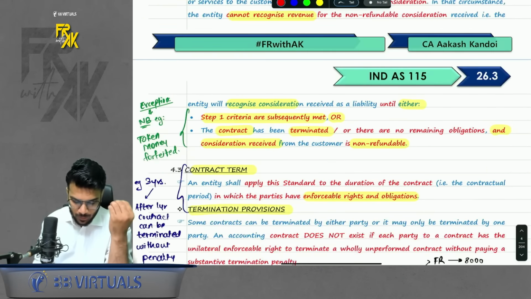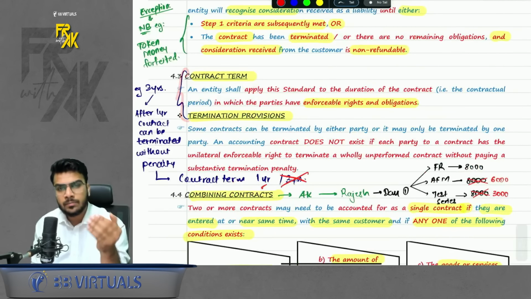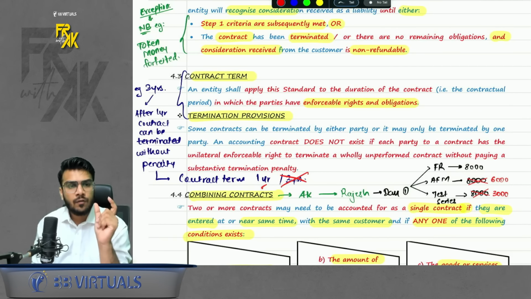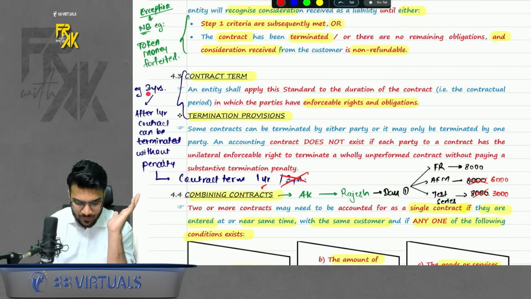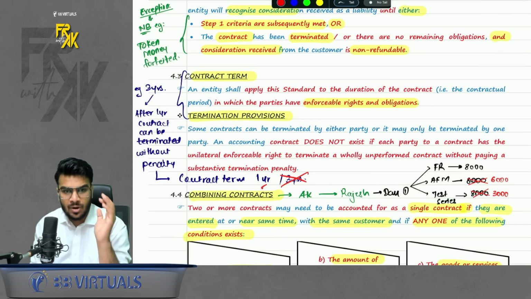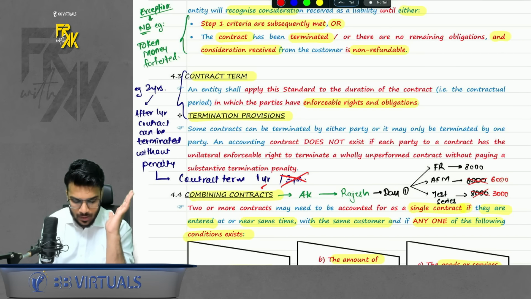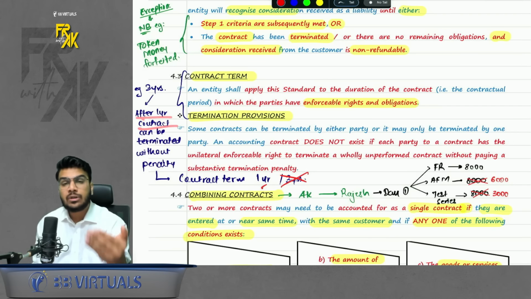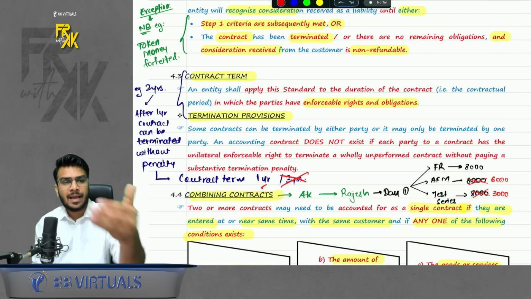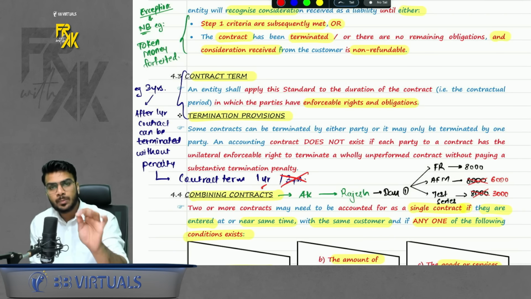Okay, the next point was contract term. What is the meaning of contract term? Contract term means you need to see what is the tenure of this contract. So let's say we entered into a 3 years contract, where I will give you 3 years of teaching services. But we also say that after 1 year, the contract can be terminated without penalty by either of the parties. So here the contract term won't be 3 years, it will be 1 year. Simple.